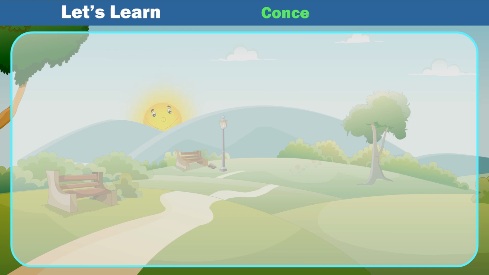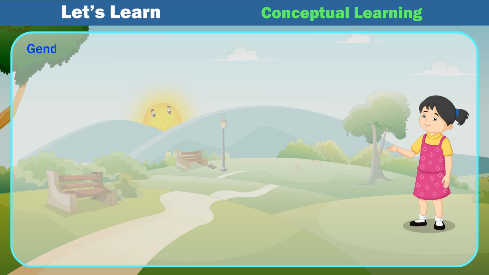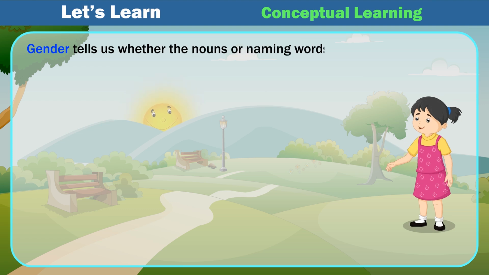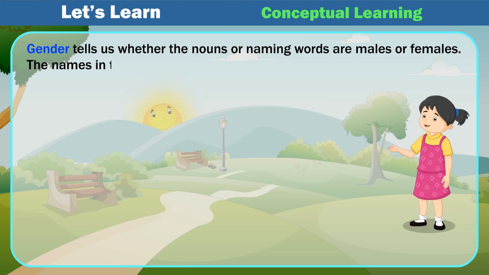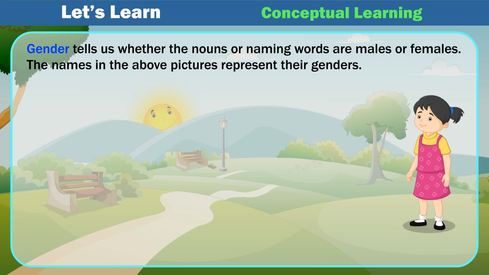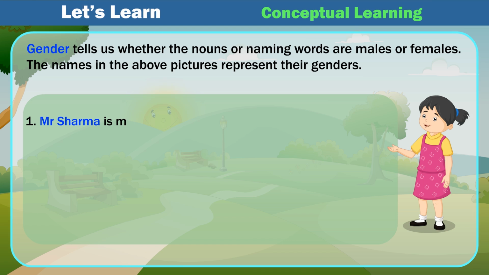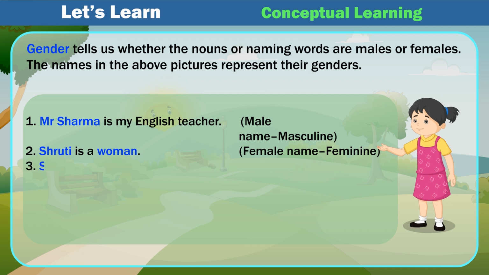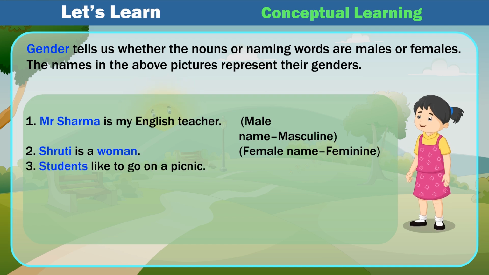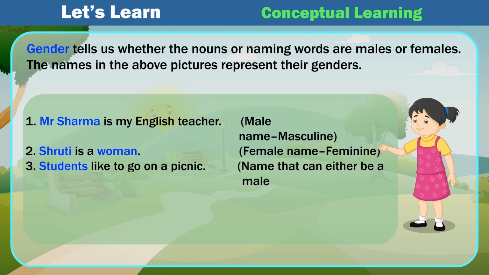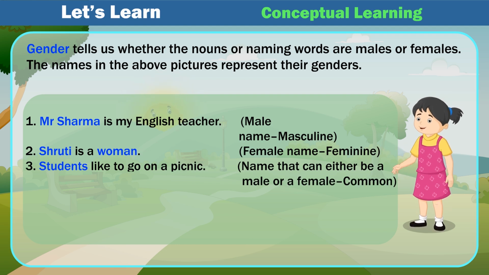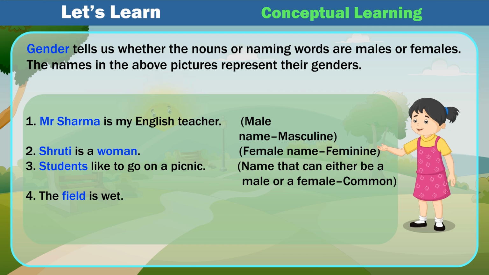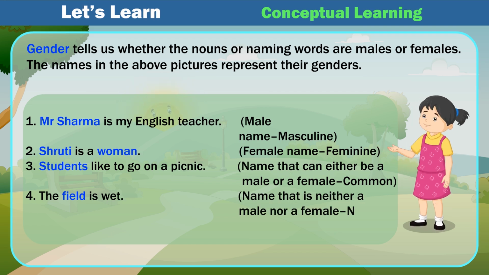Let's learn conceptual learning. Gender tells us whether the nouns or naming words are males or females. The names in the above pictures represent their genders. 1. Mr. Sharma is my English teacher. Male name: masculine. 2. Shruti is a woman. Female name: feminine. 3. Students like to go on a picnic. Name that can neither be a male nor a female: common. 4. The field is wet. Name that is neither a male nor a female: neuter.